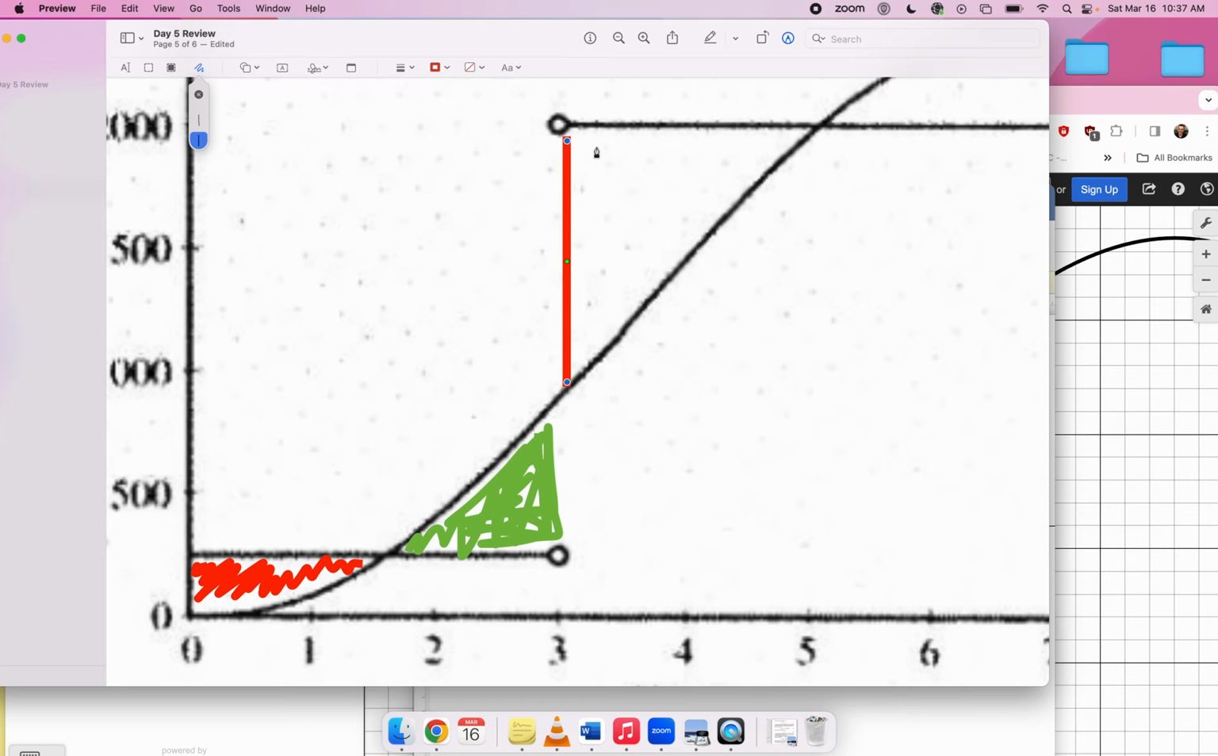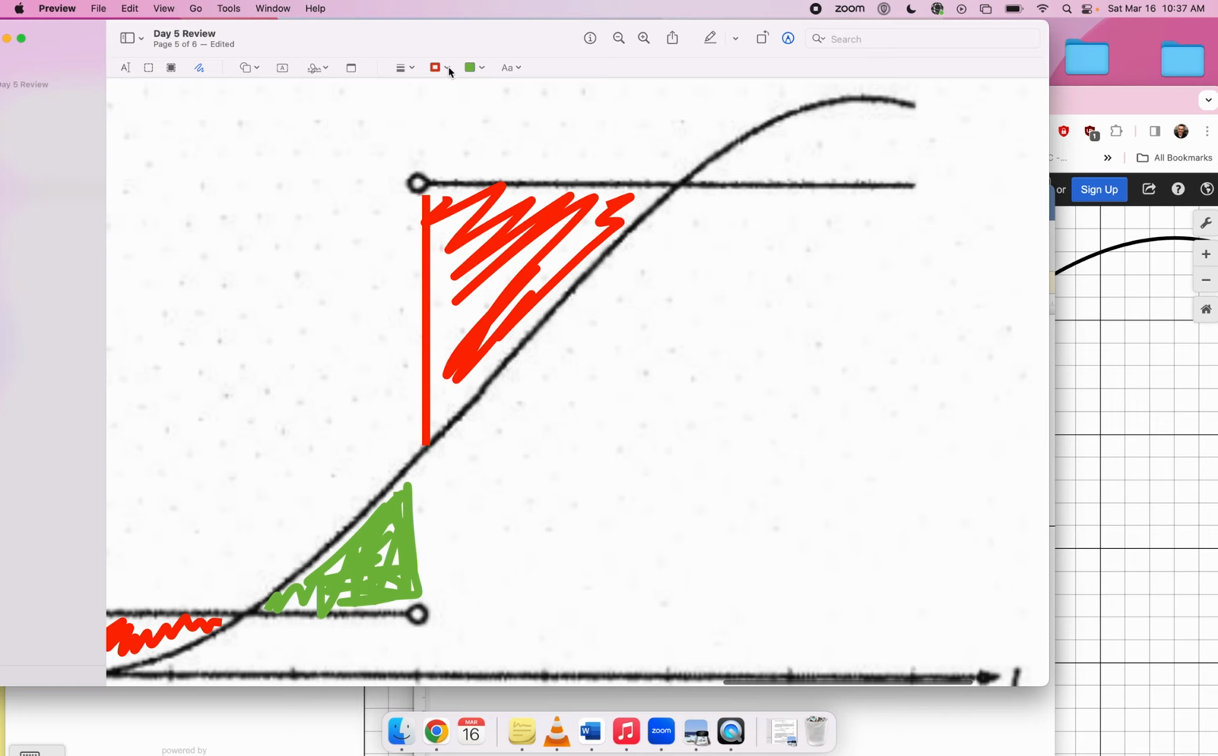So this guy right here is a loss, right? So you're going to lose all that water. And then finally, up here, we gain some more water again. So like that.